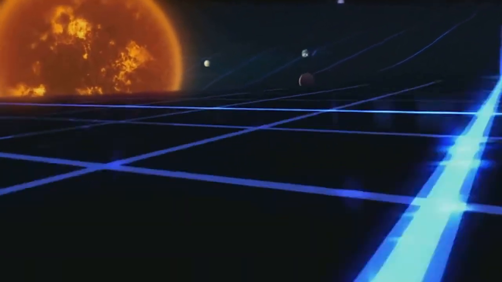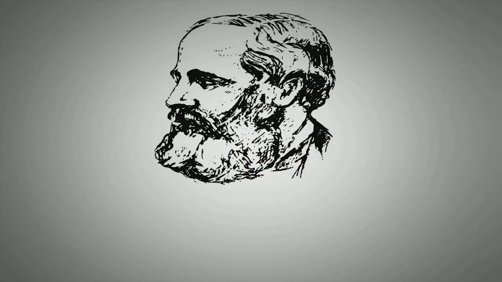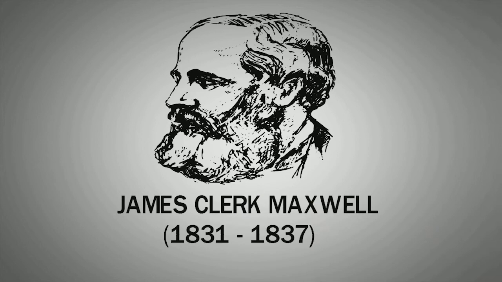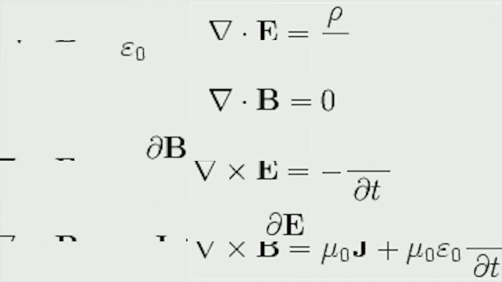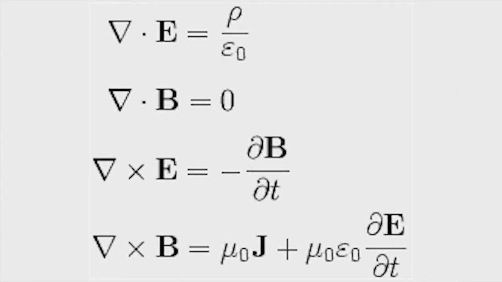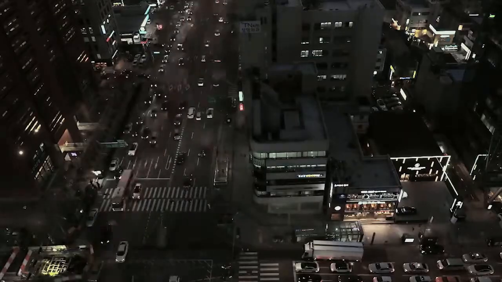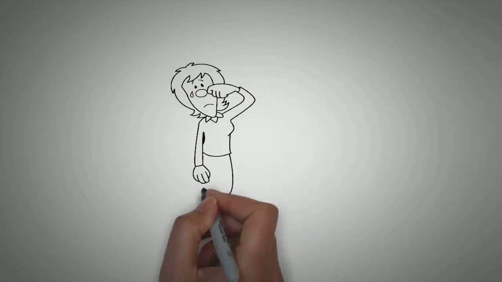It was between the mid-1860s to the 1880s when a very bright physicist named James Clerk Maxwell proposed Maxwell's equations, which helped to describe the behavior of charges at rest, charges in motion, electric fields and magnetic fields. It created a big problem.